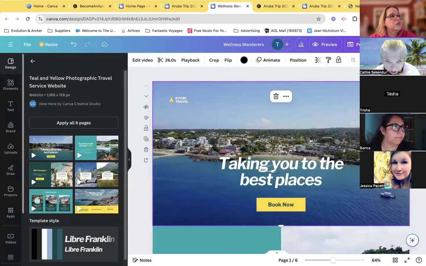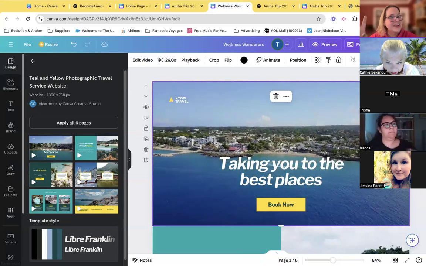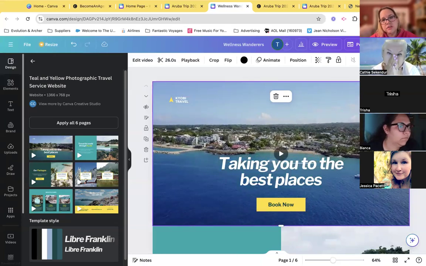This is a super simplified overview of what you can do on Canva. Okay. If you're working on it and then you get to the publish part and you're trying to figure out a domain and you're going, wait a minute, I don't know what I'm supposed to do. Don't worry about it. Okay. But this is an easy way you could do it. What we're going to do now, I'm going to